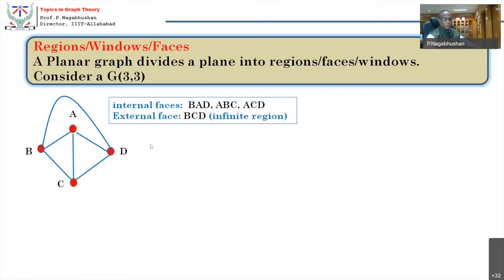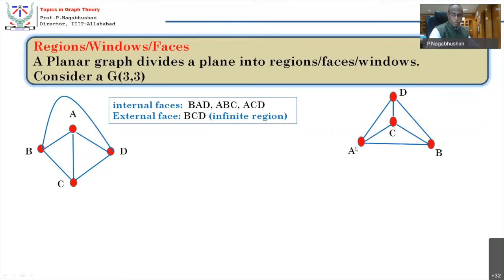Okay, so interior faces are these, external face is this. So you can really see that any finite face can be made an infinite face and an infinite face can always be made a finite face. So once the graph is planar, it has several geometrically isomorphic representations with different regions becoming infinite faces at a time.